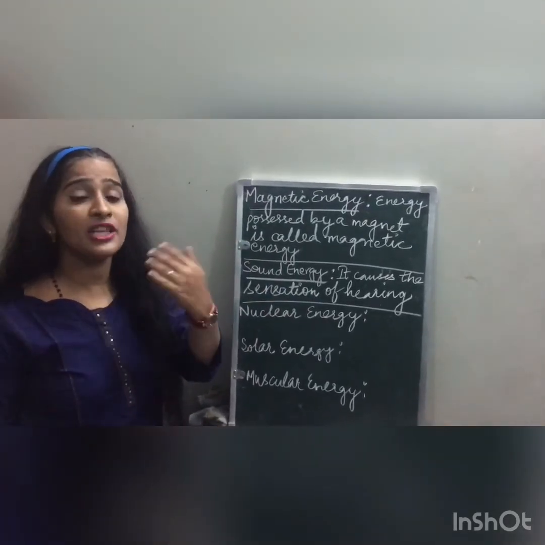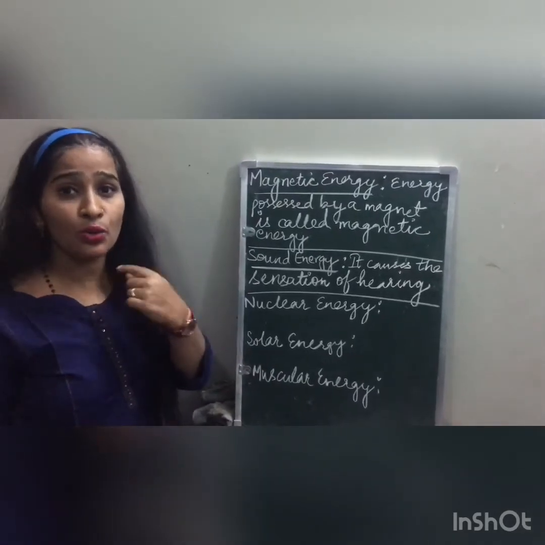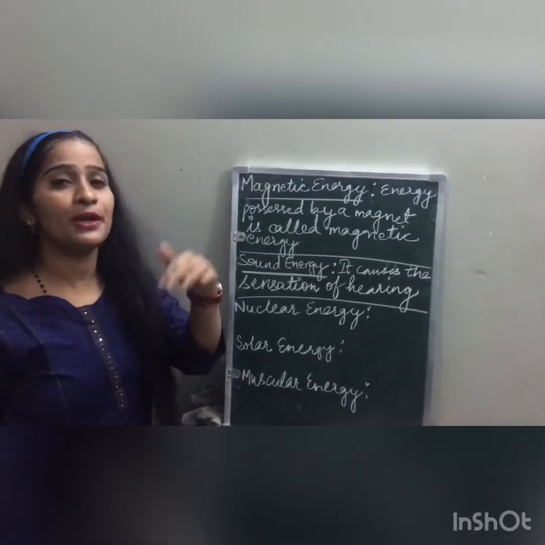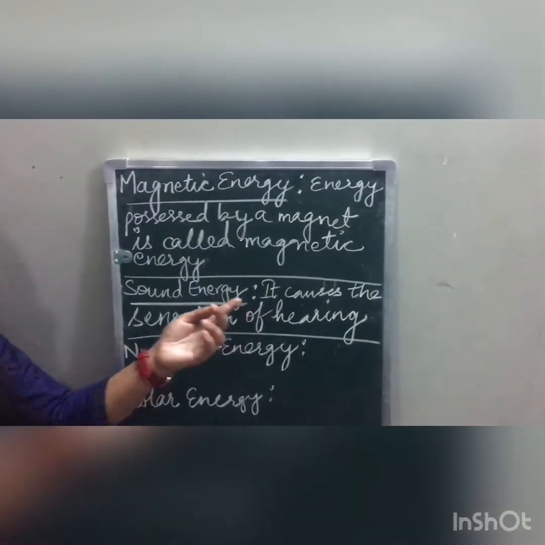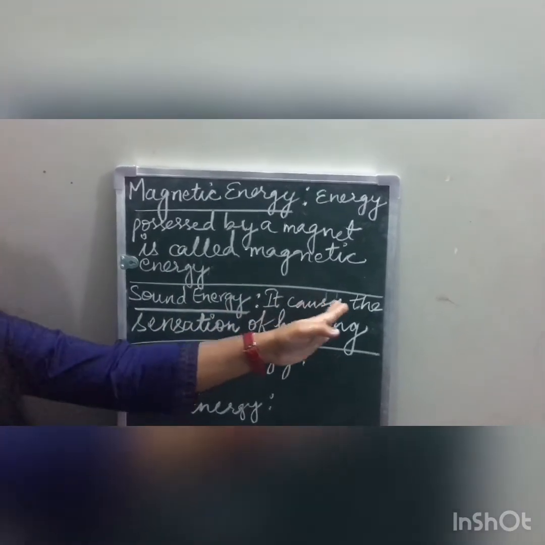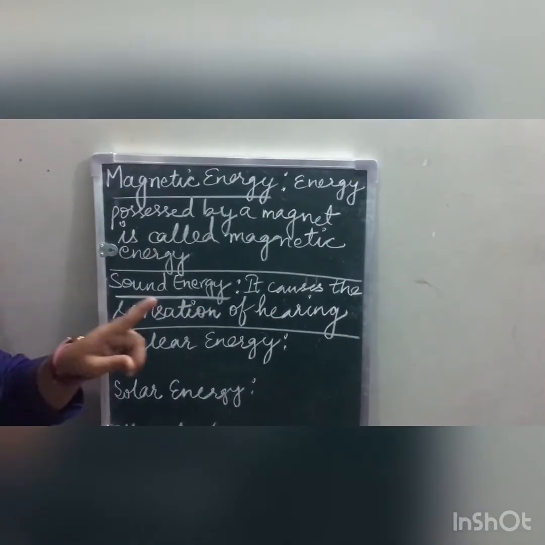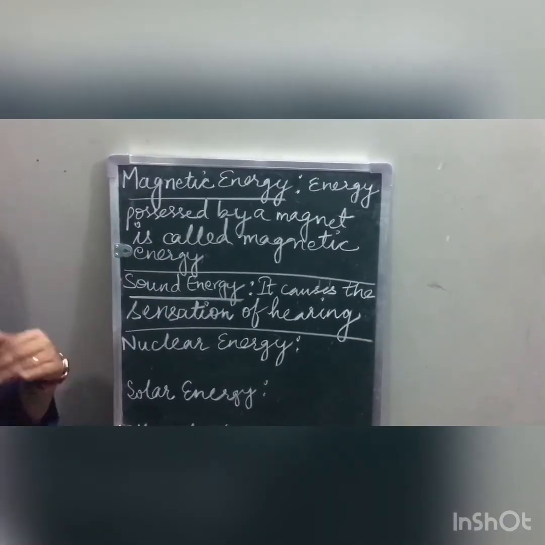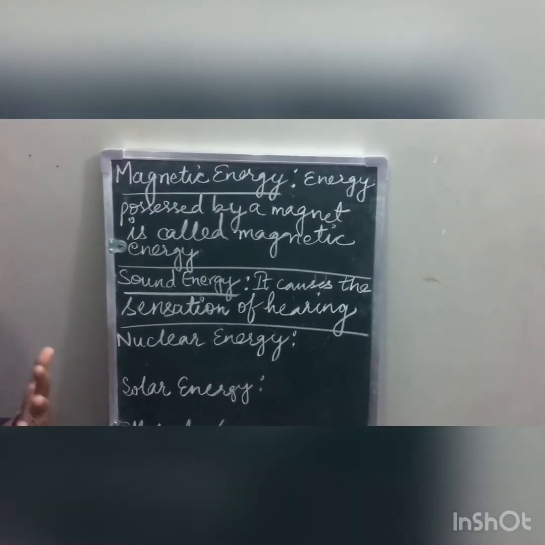Because my sound is produced due to vibrations. When the vocal cords inside the throat region vibrate, they produce sounds, class. So sound energy is the energy which causes the sensation of hearing. Likewise, when you strike a drum, its membrane starts vibrating. Because of those vibrations, you are able to hear the sound of a drum, class.